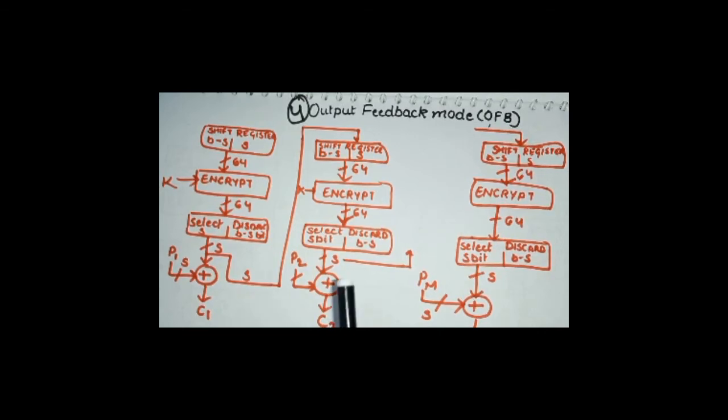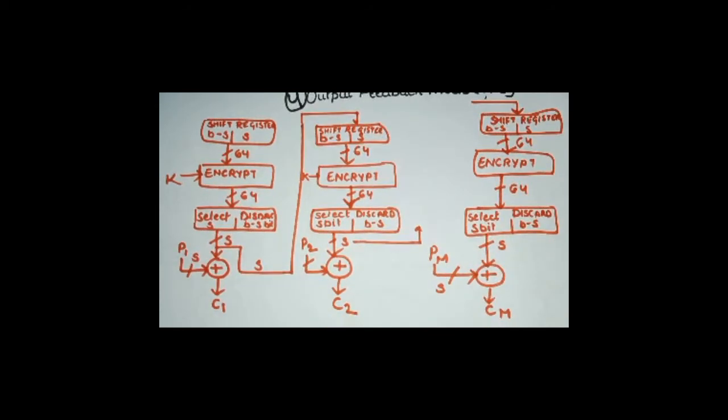And one disadvantage of OFB is that it is more vulnerable to message stream modification attack. Many a time there's a possibility that the message is going to be modified. Since the ciphertext is not going to serve as the input for the next round, if some person somehow gets to know the key, then they can modify the plain text or the ciphertext. So this is the entire thing about output feedback mode.